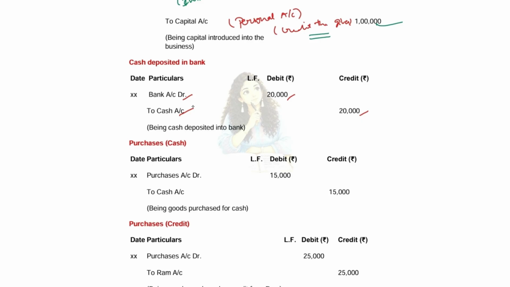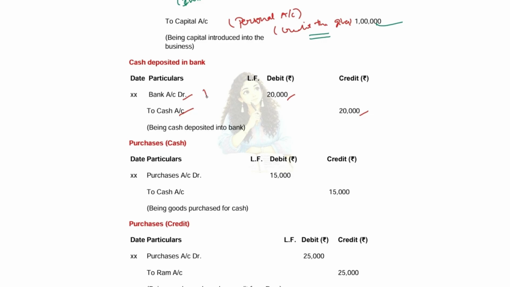Now what is the bank account? First rule of the golden rules: the personal account. Personal account is about people, organizations, banks, everything.